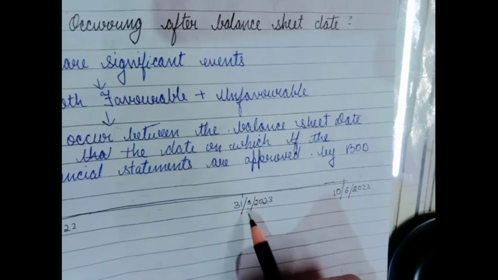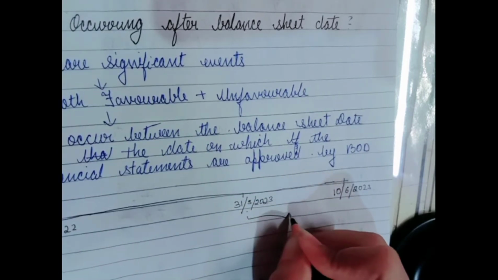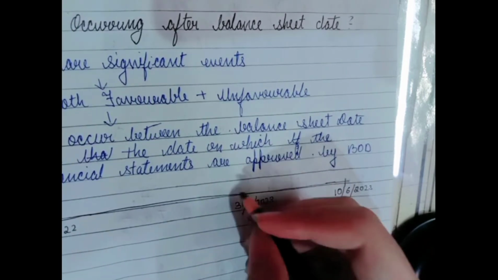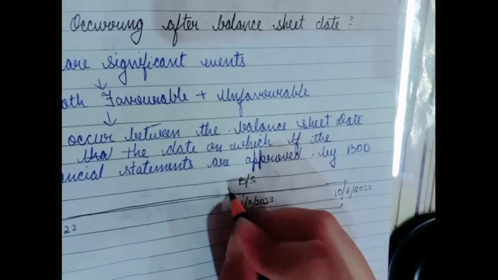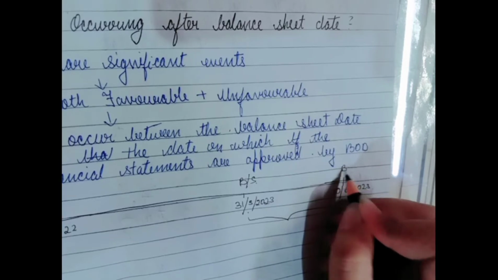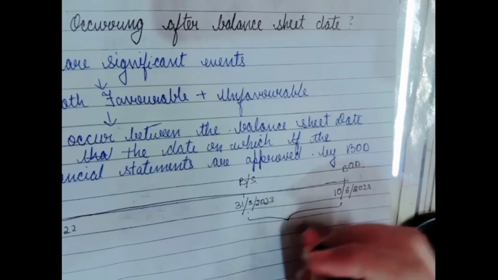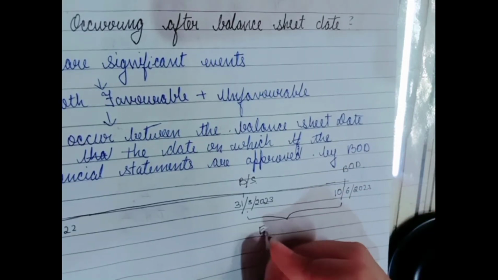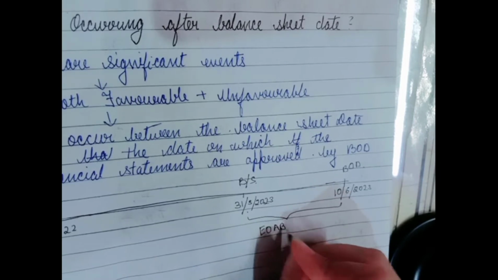Now, any event which occurs between these two dates, the date of the balance sheet and the date of approval of the financial statements by the board of directors, will be termed as an event occurring after balance sheet date.